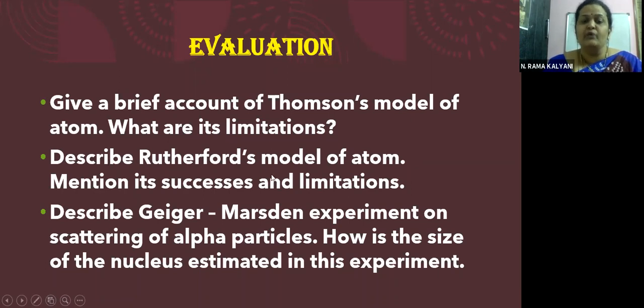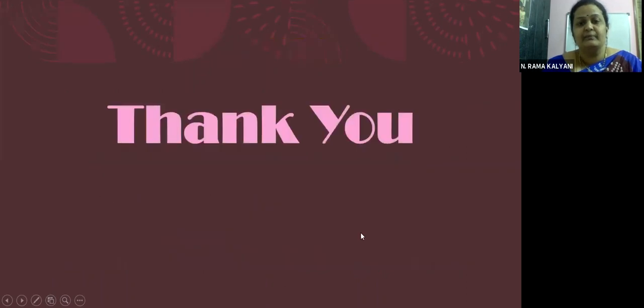Describe Rutherford's model of atom and mention its successes and limitations. Just now we have seen. Describe the Geiger-Marsden experiment on scattering of alpha particles. How is the size of the nucleus estimated in this experiment? Children, you have to explain the experimental setup in detail, how the experiment was carried out, and how it gave rise to the estimation of the size of the nucleus.